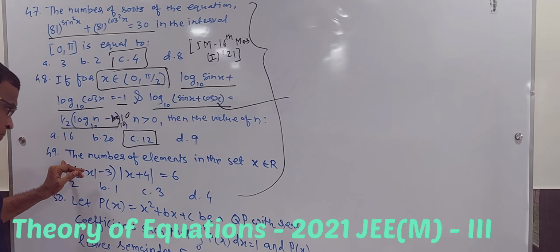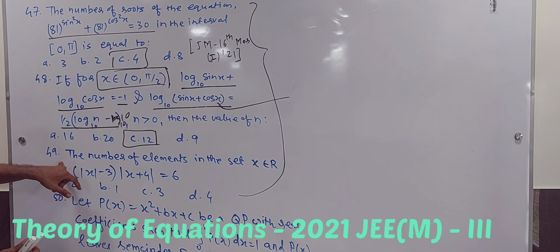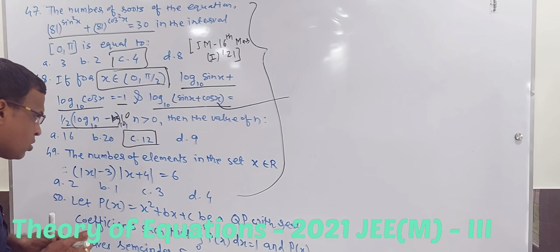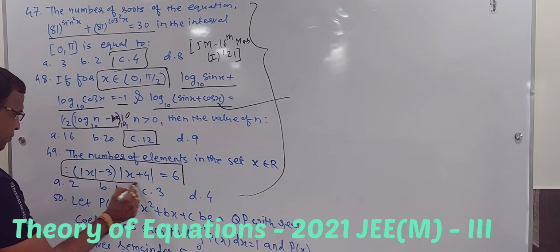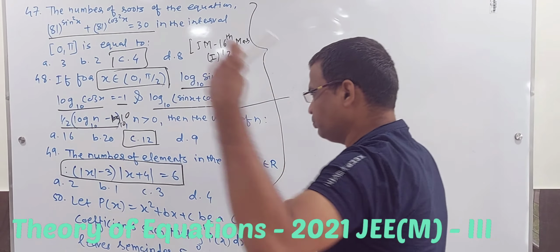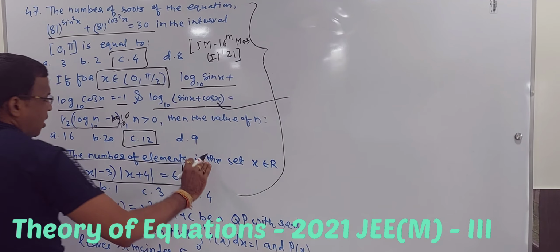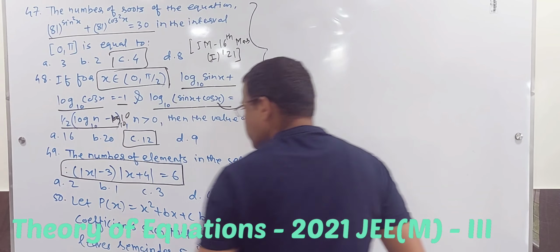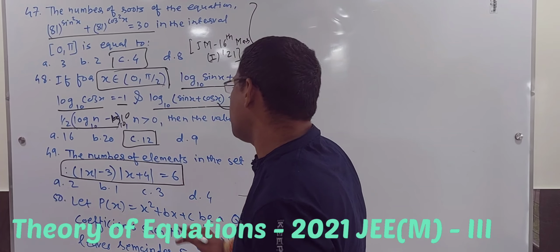Now the third question, number 49. I found this to be a little great question, I mean time consuming, otherwise not so tough. The number of elements in the set X belongs to R. So what solutions of X? Not the values of X, but how many solutions? It is mod X minus 3 plus mod of X plus 4 is equal to 6.